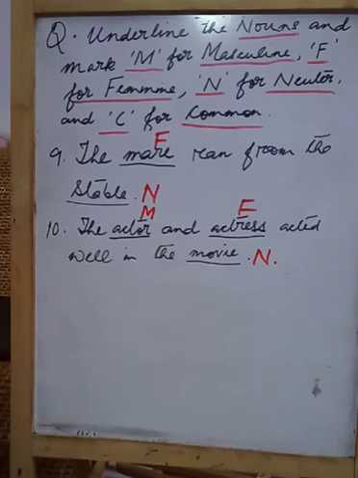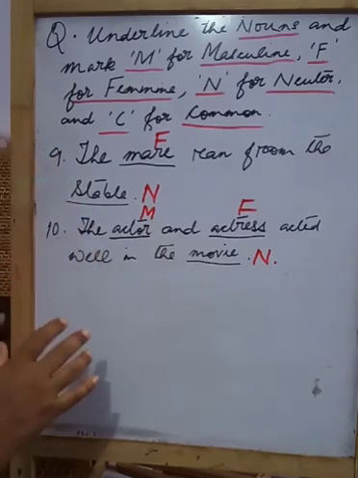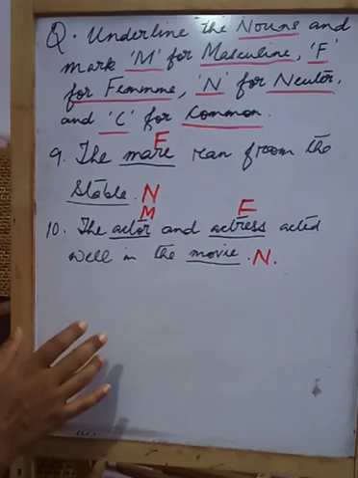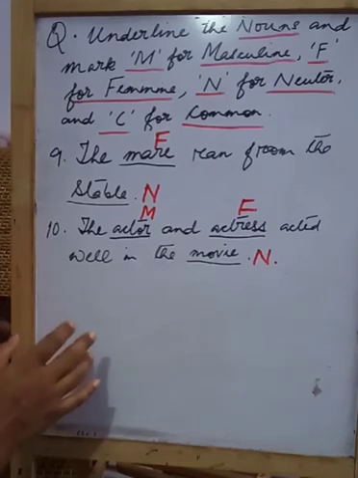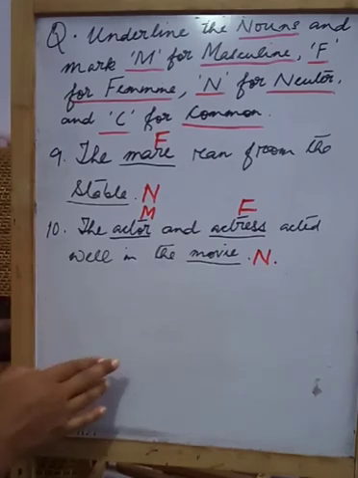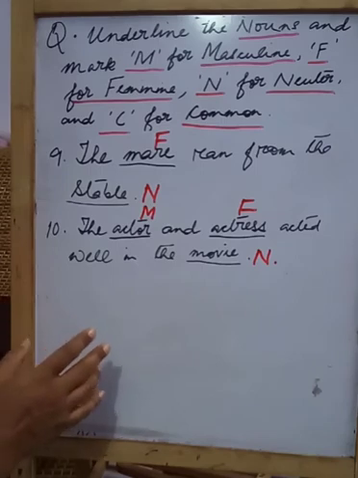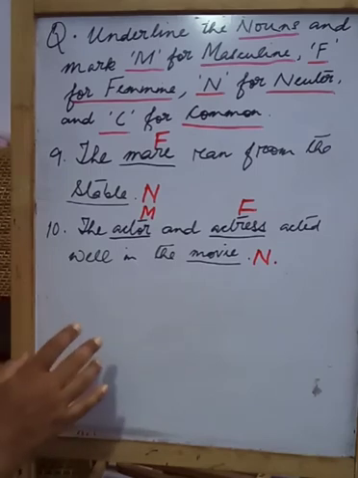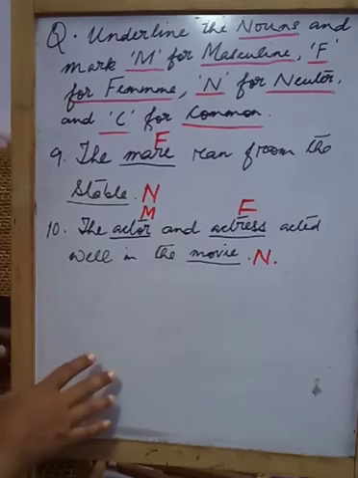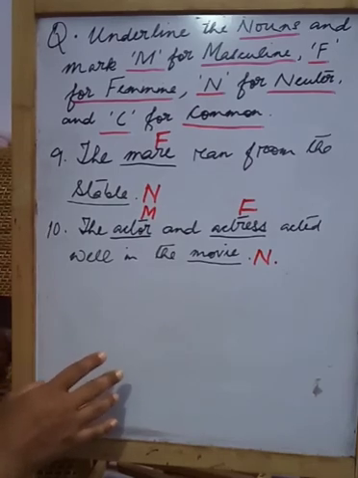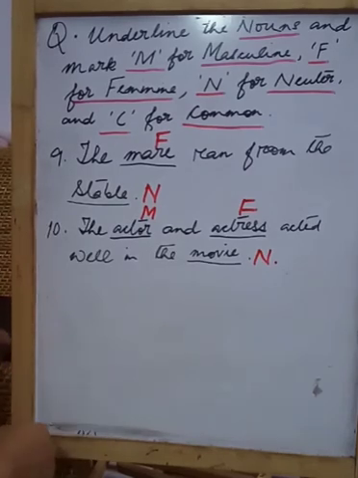Alright? So when you do this kind of exercises, your concept for masculine, feminine, neuter and common will become clear. All you need to do is practice and practice again. This is the only way where you can clear your concepts properly. Alright? So I hope I have done justice to this chapter. We will be continuing with the exercises in the next video. Thank you so much.